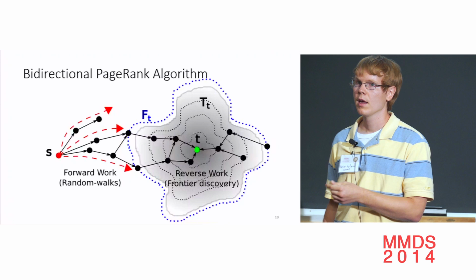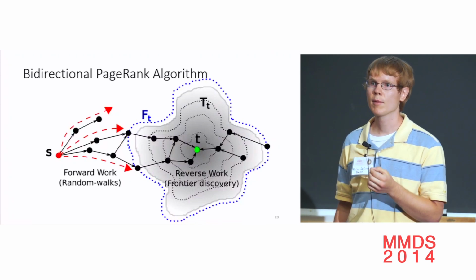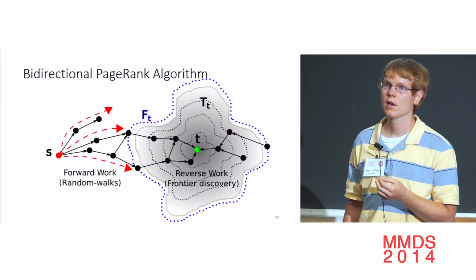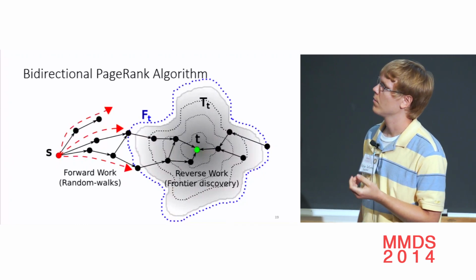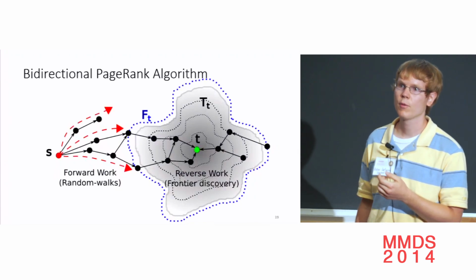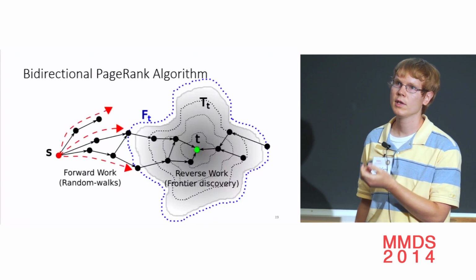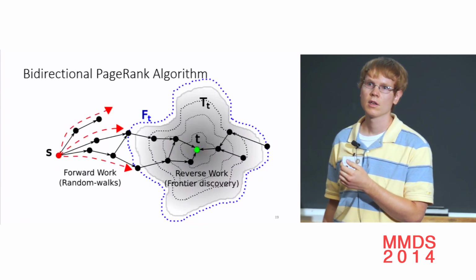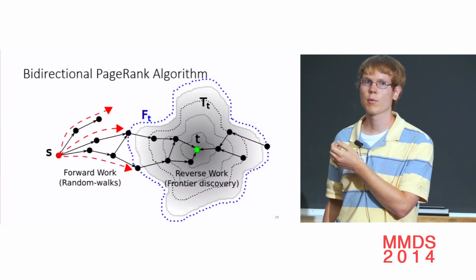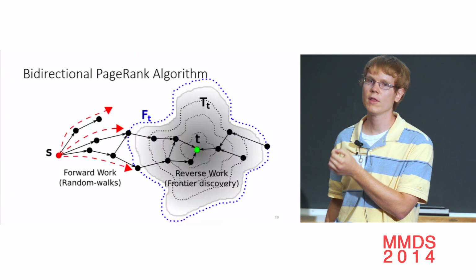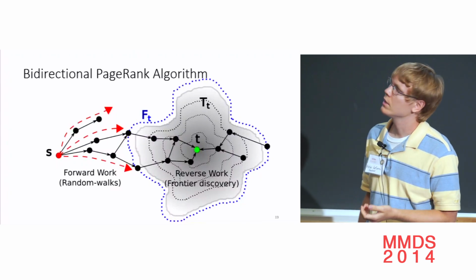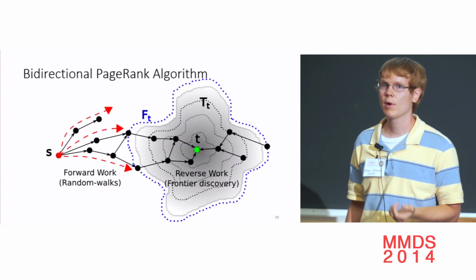And if the ith walk hits the frontier before stopping, then we don't sample the rest of the walk. Instead, we simulate the rest of the walk and say that it has a known probability of hitting the target. If it hits the frontier at node u, then we have a pre-computed estimate of pi ut, the probability of going from u to the target. So instead of sampling the rest of the walk, we cut it off when it hits the frontier and use our pre-computed estimate as the probability that that walk would hit the target node if we continued it. If a walk doesn't hit the frontier and it stops first, then it has probability 0 of hitting the frontier.